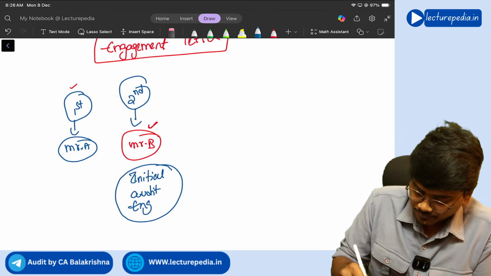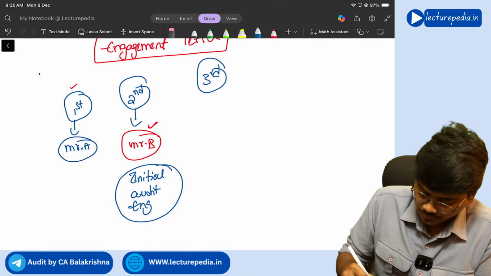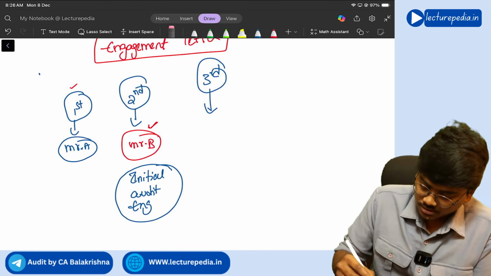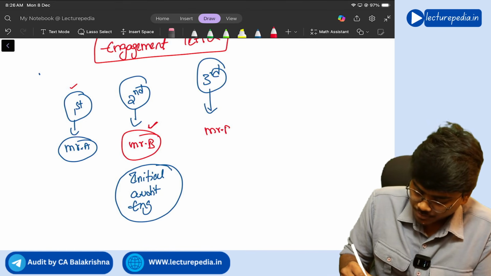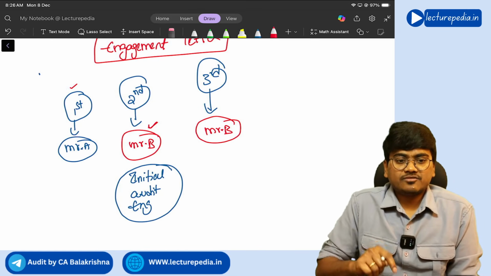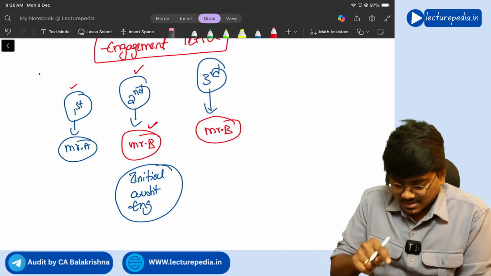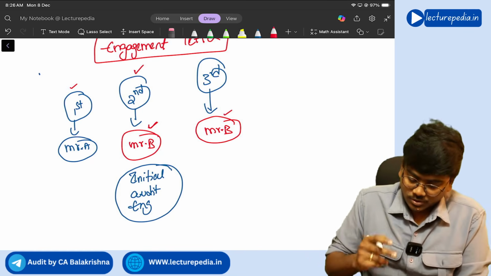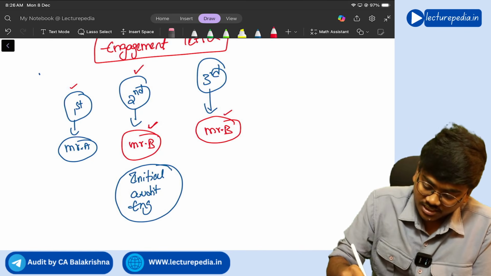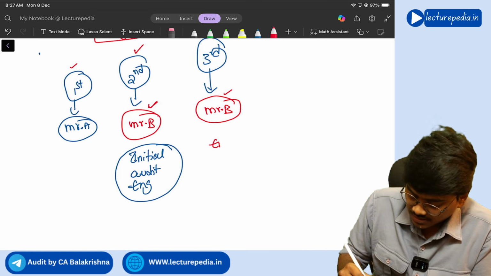Yes. Next, for the third year, let's say for example, for the third year also, Mr. B only got appointed as auditor. Understanding? Now, this is a recurring audit for Mr. B, because in the previous year also, Mr. B only did the audit, and in the current year also, again for Mr. B only, this audit engagement has been allotted. Correct or not? Now, in this situation, tell me whether Mr. B will give an engagement letter again.